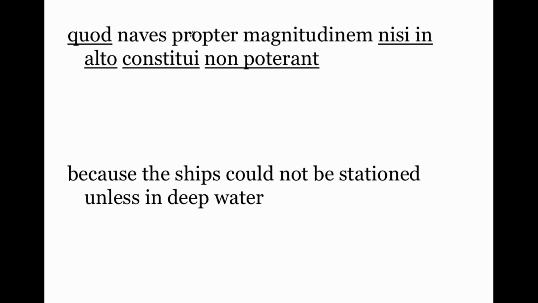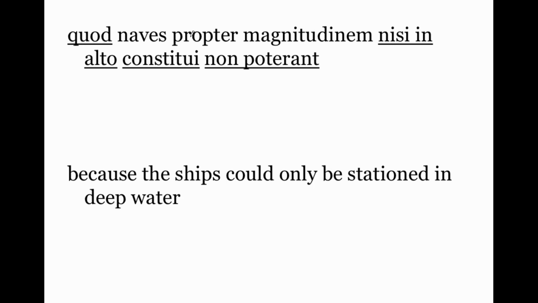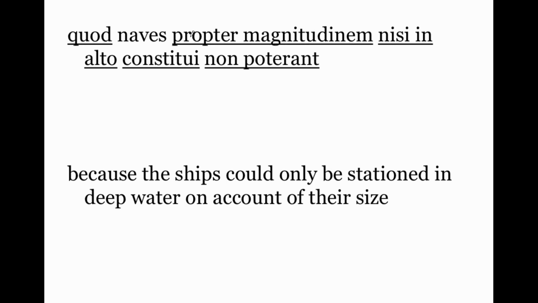Now, why could these ships not be stationed except or unless in deep water? Propter magnitudinem, on account of their size, okay? So the issue here is, the U.S. Navy, for instance, has some ships that there are places it can't go, okay?